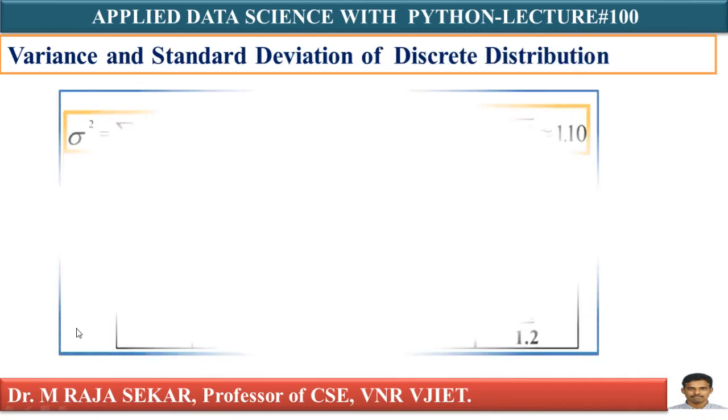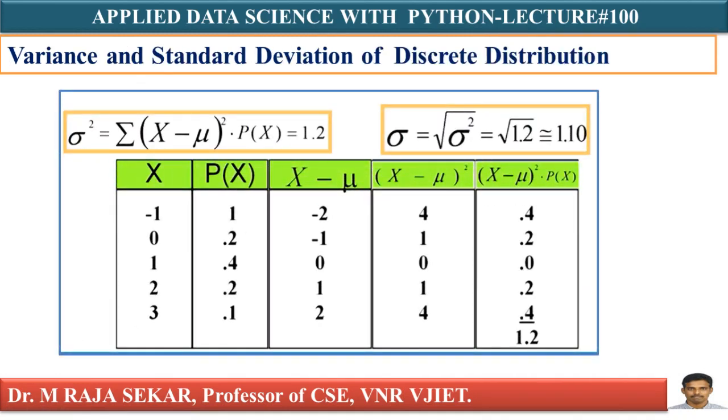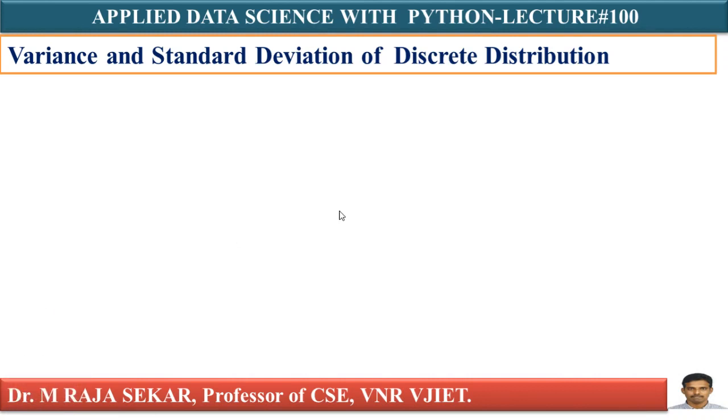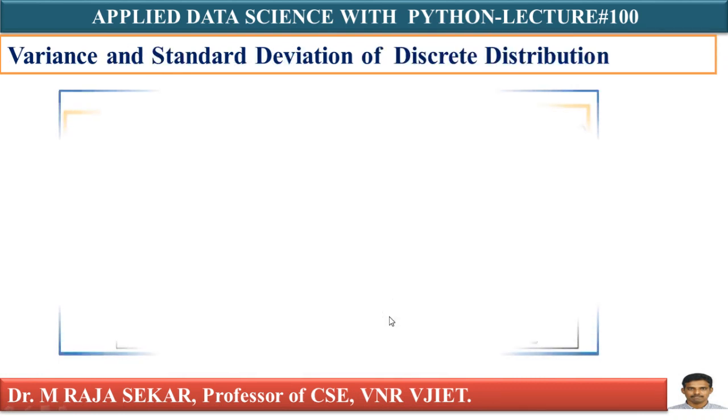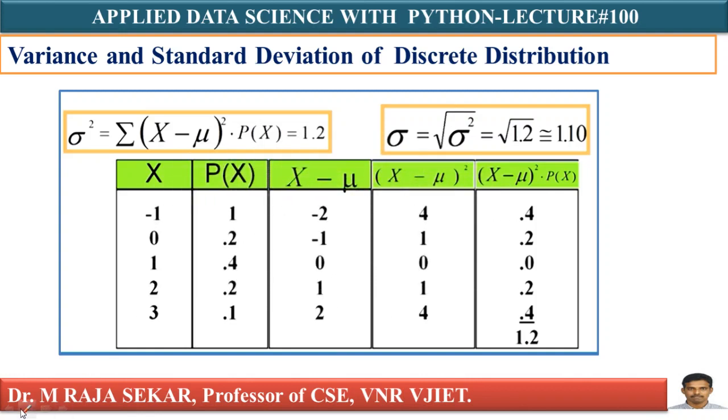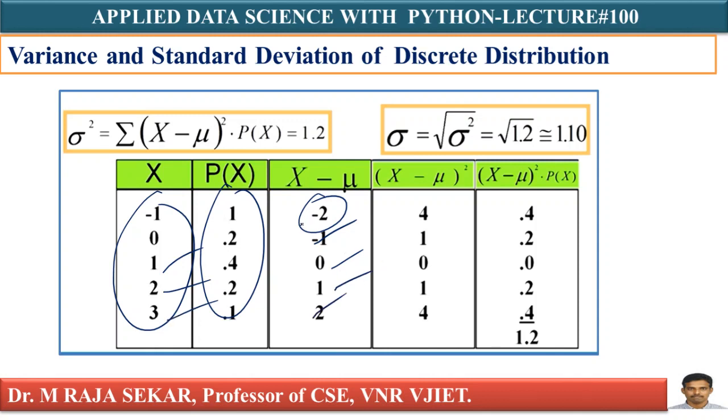Now we calculated mu. How can I calculate sigma square? Same, I have x, I have p of x. I know x minus mu. Mu already we calculated. Just see, mu is 1.0. Just remember this, mu is 1.0. I have x, p of x, x minus mu. Mu is 1, isn't it? Minus 1 minus 1, minus 2. In the previous slide we calculated 0 minus 1, minus 1. 1 minus 1, 0. 2 minus 1, 1. 3 minus 1, 2. You have got x minus mu.